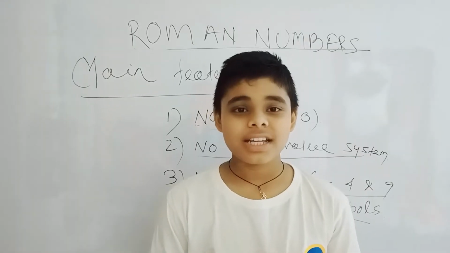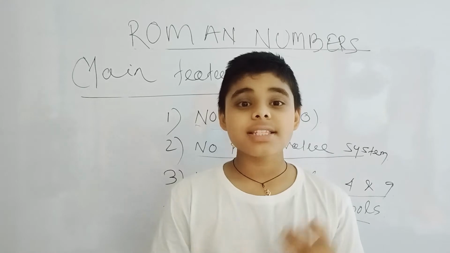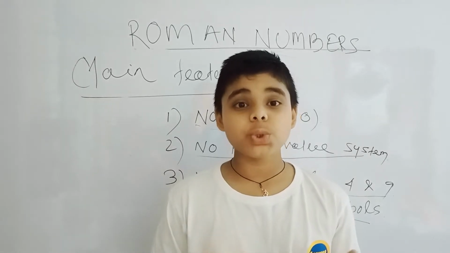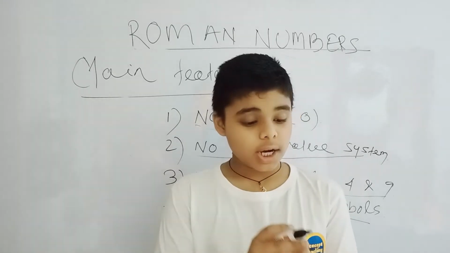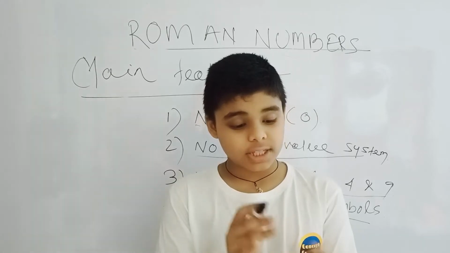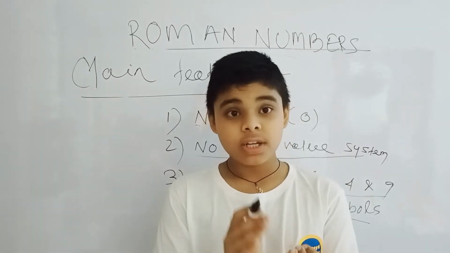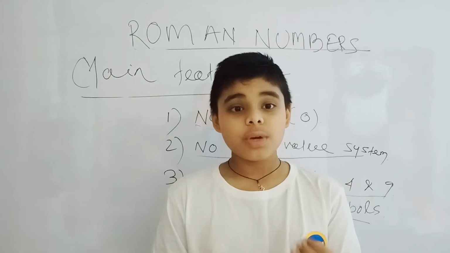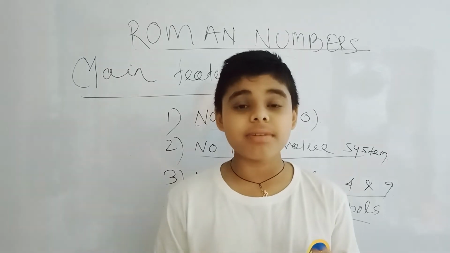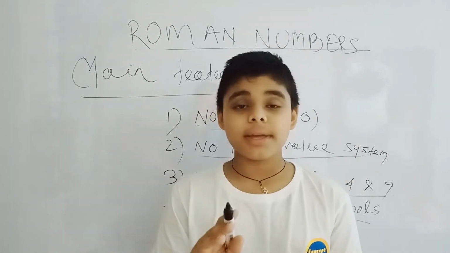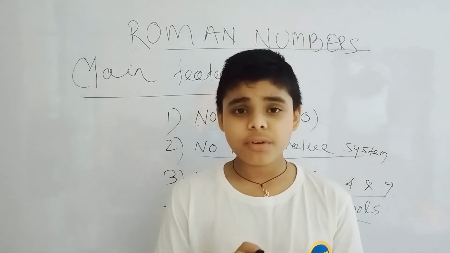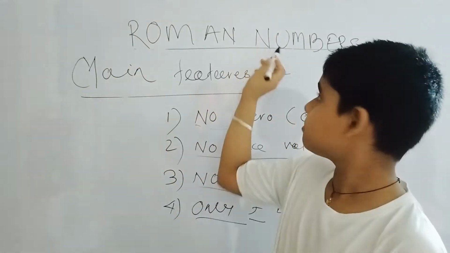Numerals are the symbols which are used to denote numbers. 1, 2, 3, 4, 5, 6, 7, 8, 9 and 0 are all numerals which are used to denote the numbers of the Hindu Arabic number system. Apart from this, there are Roman numbers.